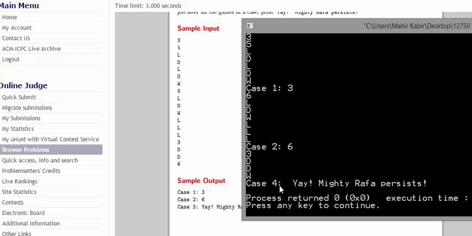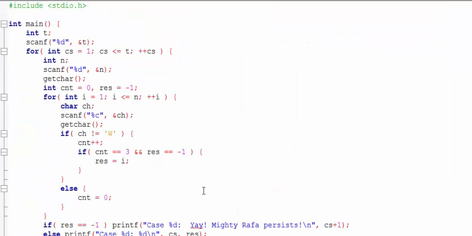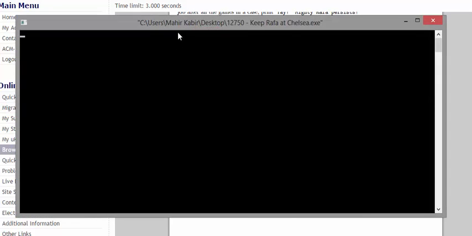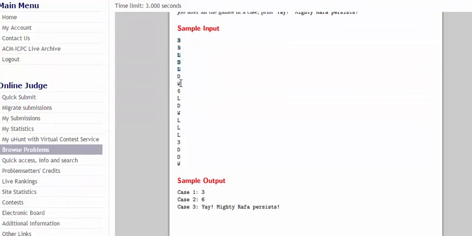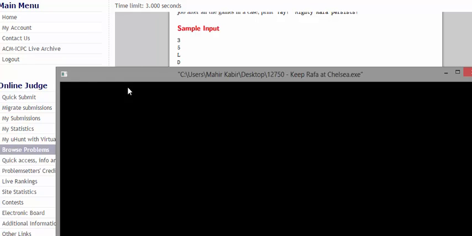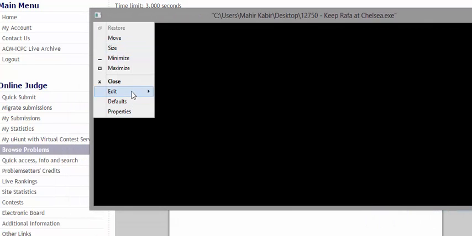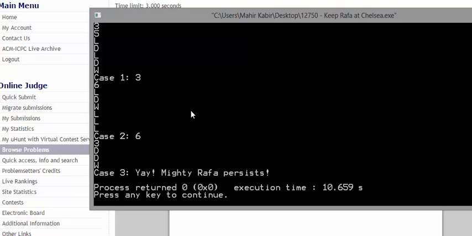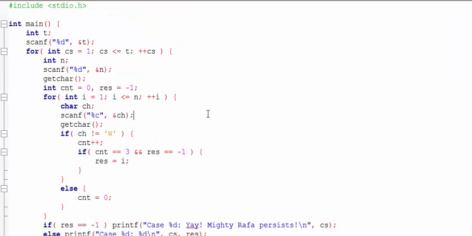But here is another problem. It's saying case 4. So what have we done wrong? Yeah, we've added an extra 1. I don't know why I have done that. And there was an extra space too. Okay, so I guess let's run it again, just to make sure that there is nothing wrong with it. Well, it seems okay. So let's submit the code and check if it's correct.